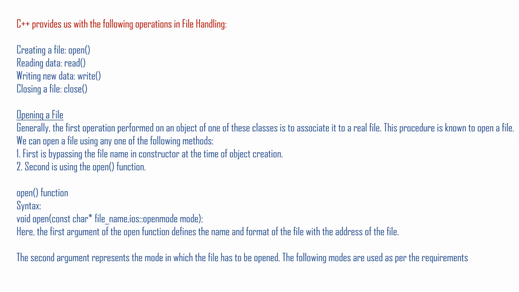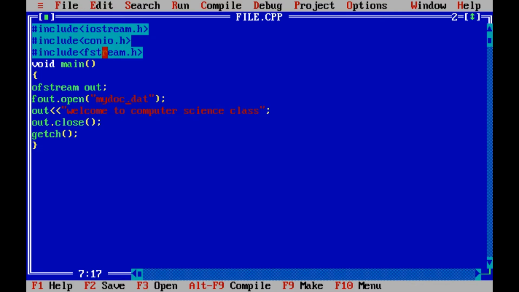Here some modes are used, but today we will simply use a simple format, just using the name of a file. We have included one more file, which is fstream.h. It contains all the functions, and we can access them from this file. We have just seen that using fstream we are able to write as well as read from the file. Now in the main function we are creating an object.